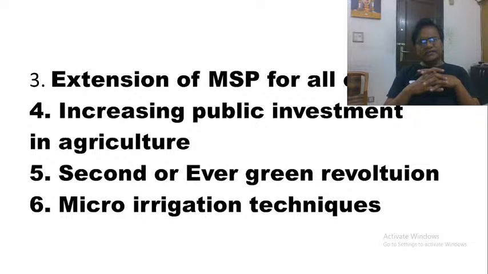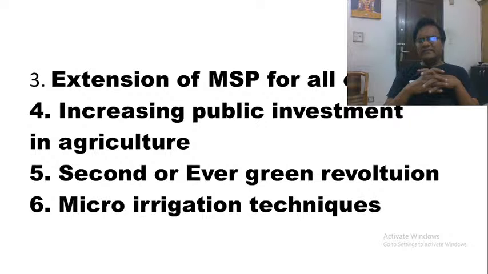Let the farmers diversify. Now the problem is that most of the farmers in our country are only opting for paddy and wheat, because they are assured of MSP. For the rest of the crops, it literally depends on the markets, and farmers cannot afford that kind of uncertainty. So the government must have procurement centers at the district level and at the mandal level, and assure the farmers that they will procure whatever they produce on the basis of the MSP announced by the government, so that there will be diversification also.